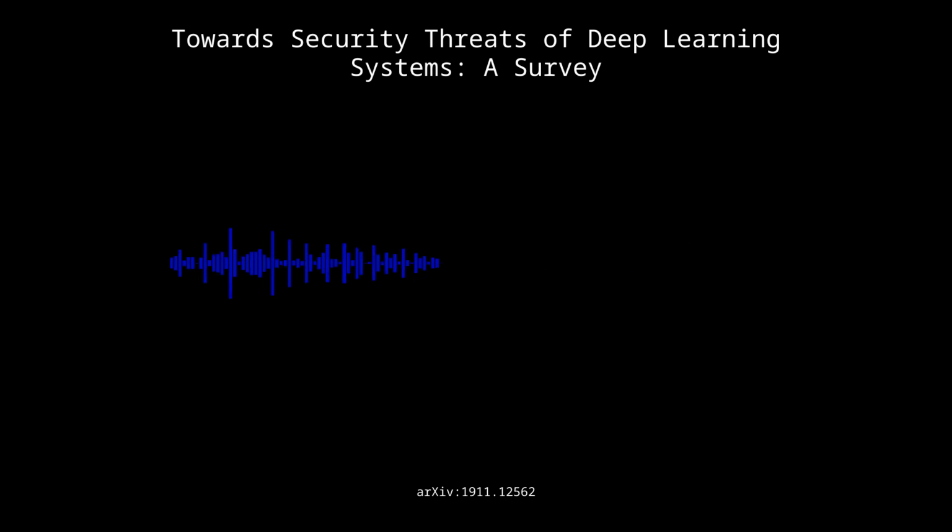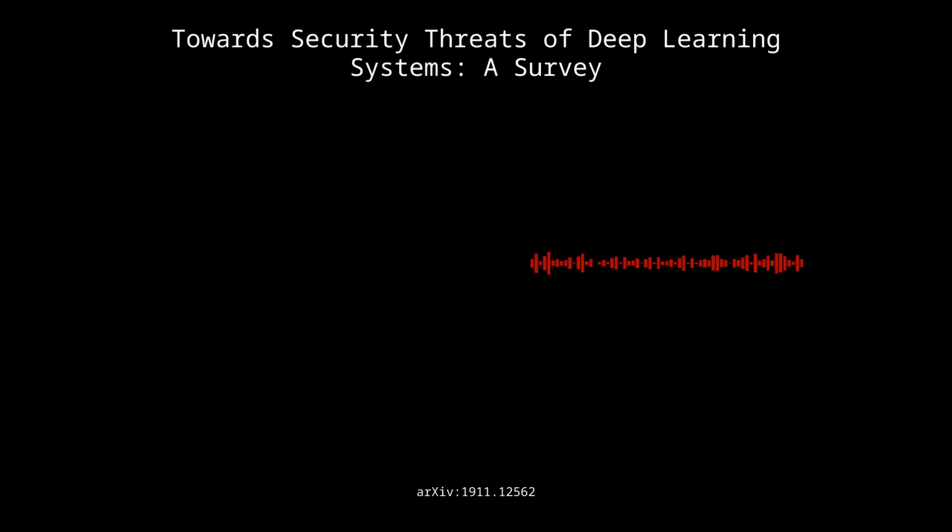So the paper makes it clear, there isn't one magic solution. No silver bullet. Right, exactly. It's more about a multi-layered defense, combining different techniques to make your system more resilient. Okay, so it's like building a fortress. You need multiple layers of defense to protect against all the different types of threats.